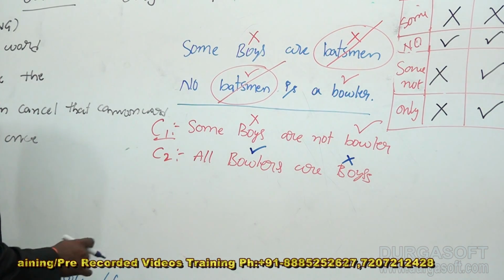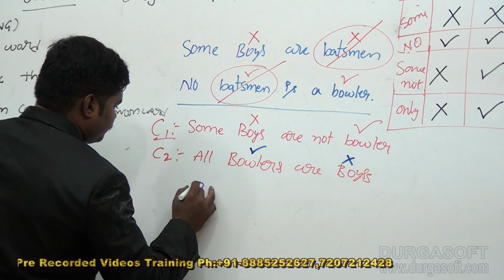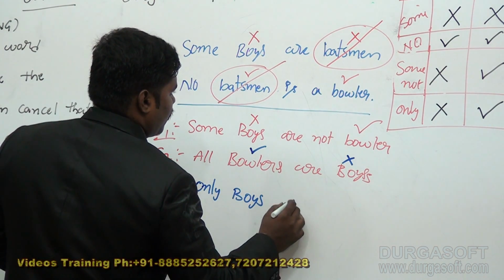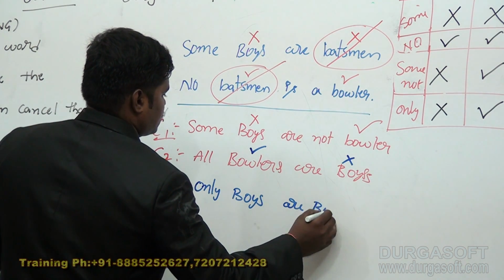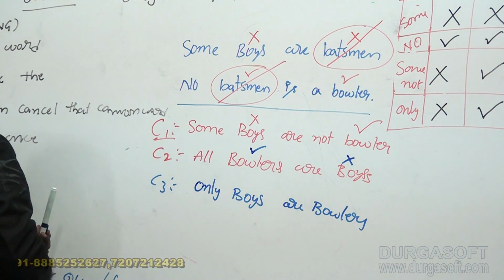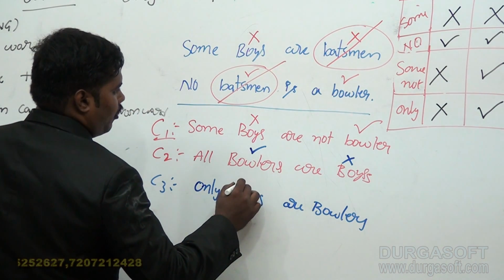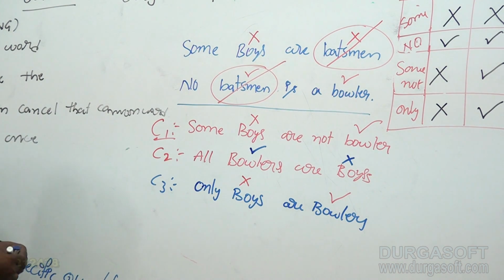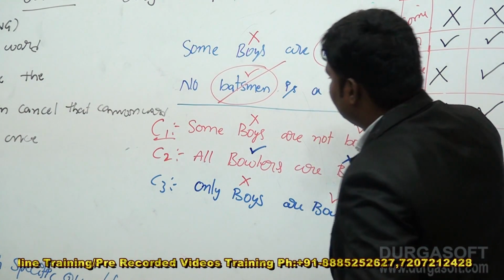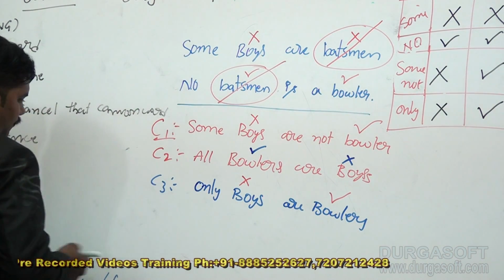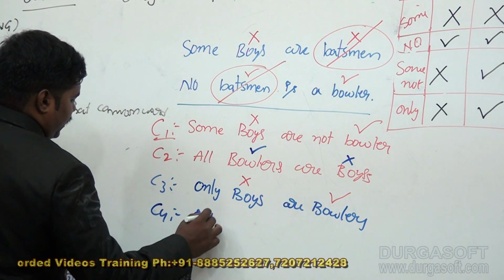Sometimes another way is: only boys are bowlers. In the only condition also, boys have no distribution and bowlers have distribution. These three conclusions satisfy the above condition, right? By getting the distribution table, you can get the answers. So the answer is conclusion 4, all. In conclusion 4 you can get all the conditions also.